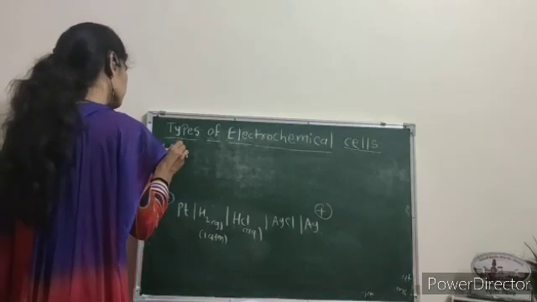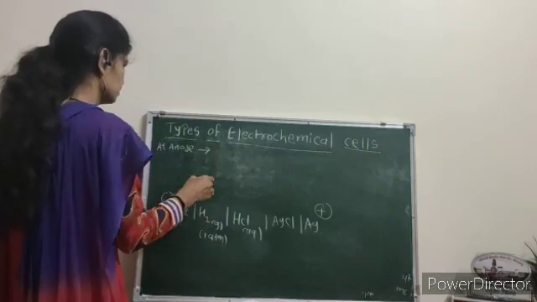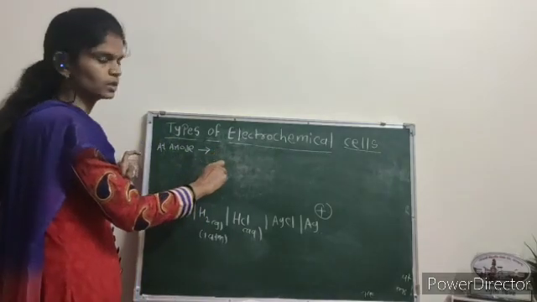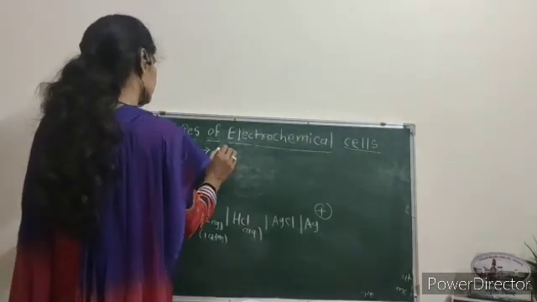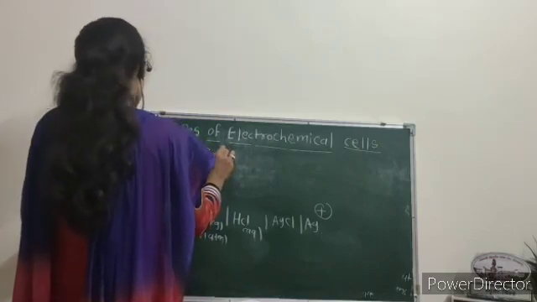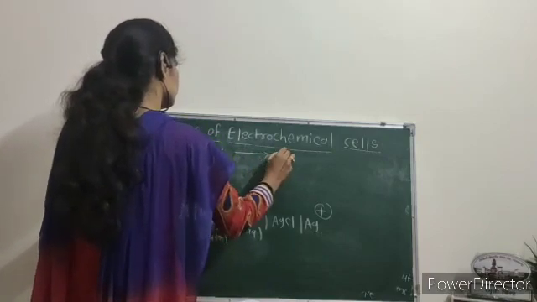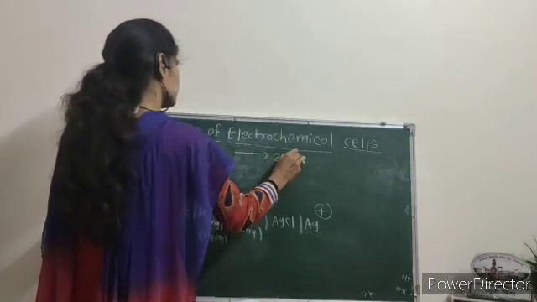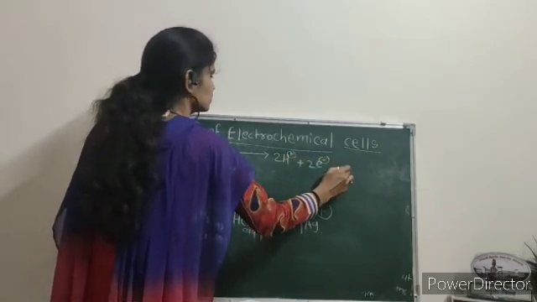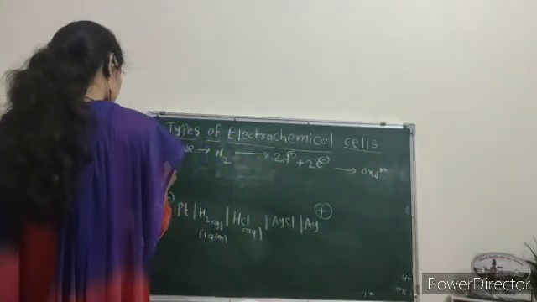At anode, the reaction is oxidation, meaning loss of electron. Therefore, we write down H2 gives 2H+ plus 2 electrons. This is the oxidation reaction. And second is at cathode,